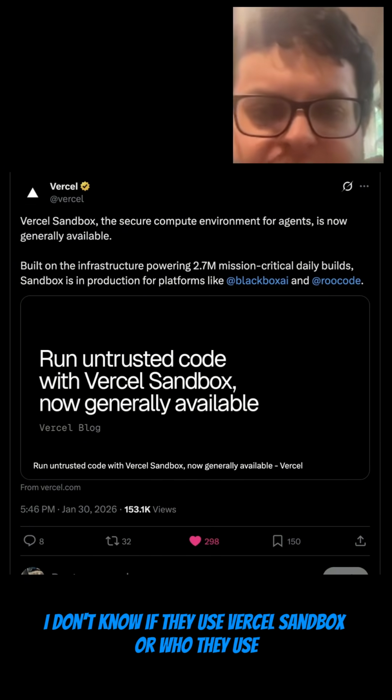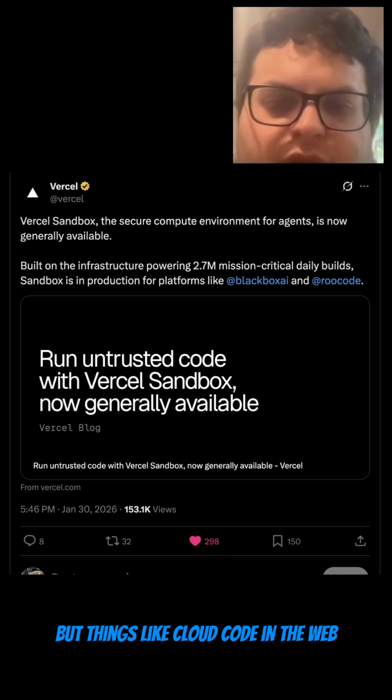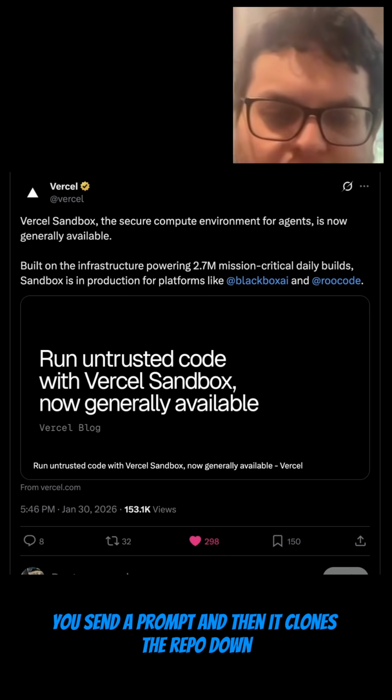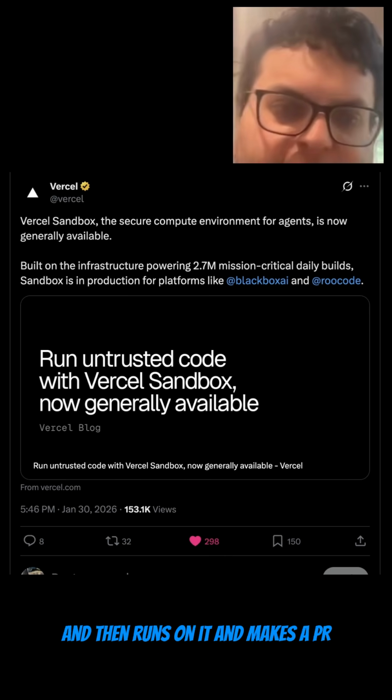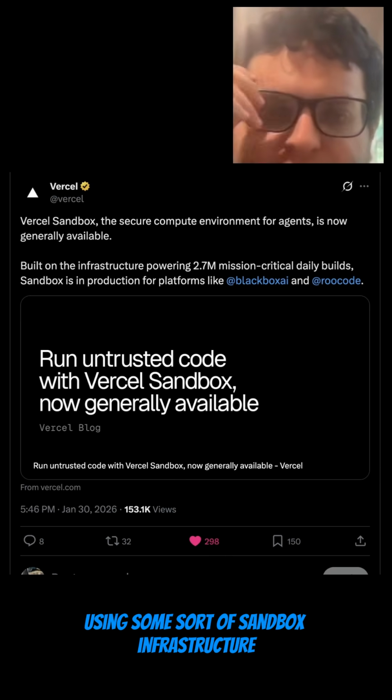I don't know if they use Vercel Sandbox or who they use, but things like Claude Code on the web, for example, where you send a prompt and then it clones the repo down, runs on it, and makes a PR. Those are usually using some sort of sandbox infrastructure.